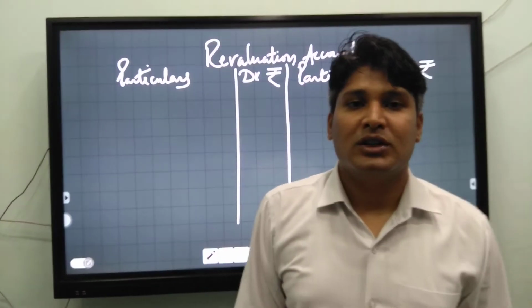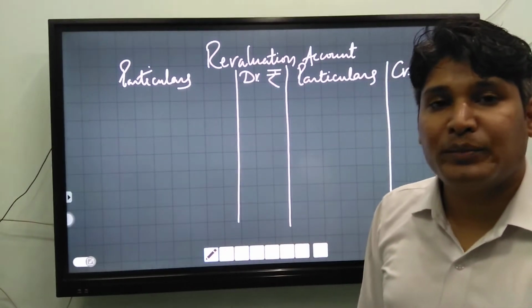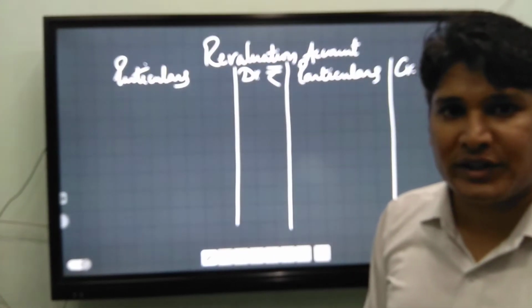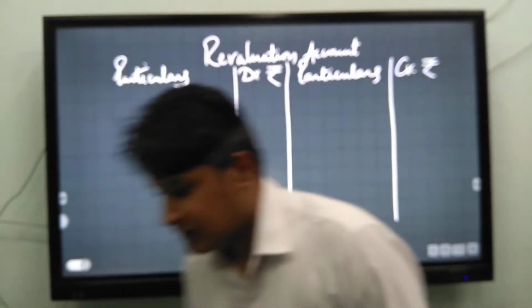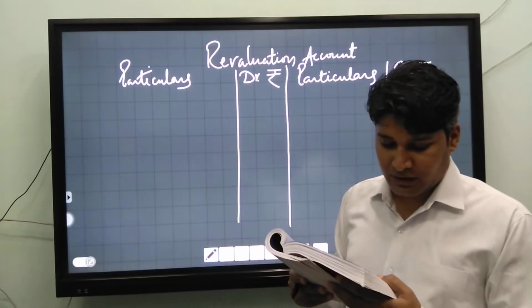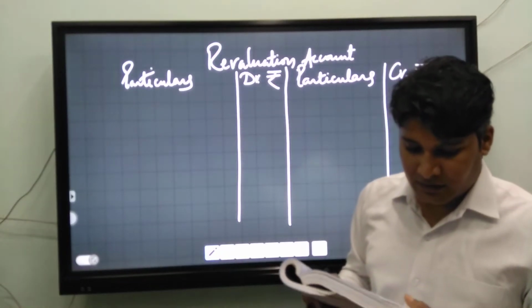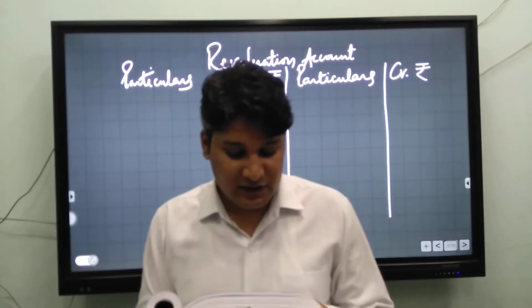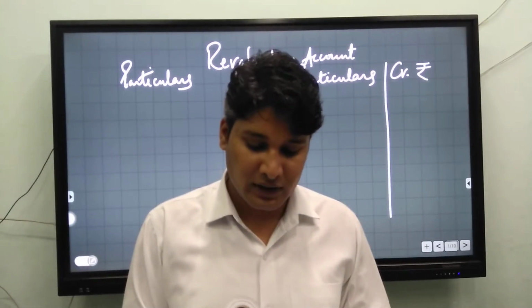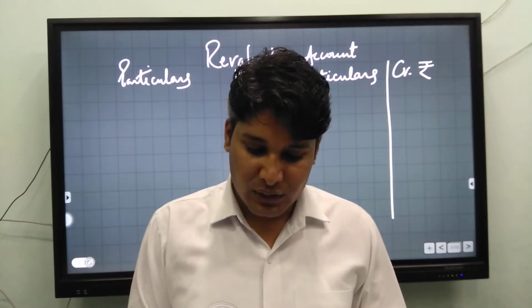Good morning to all. Today we will learn how to prepare the revaluation account, partners' capital account and balance sheet in case of retirement of a partner. We have to understand with question number 31. The question is: Kanika, Disha and Kabir were partners sharing profits in the ratio of 2:1:1 on 31st March 2016.